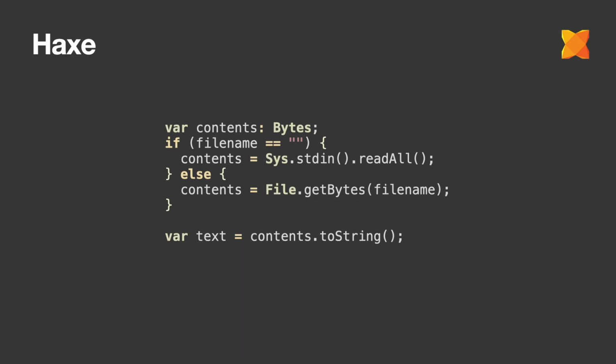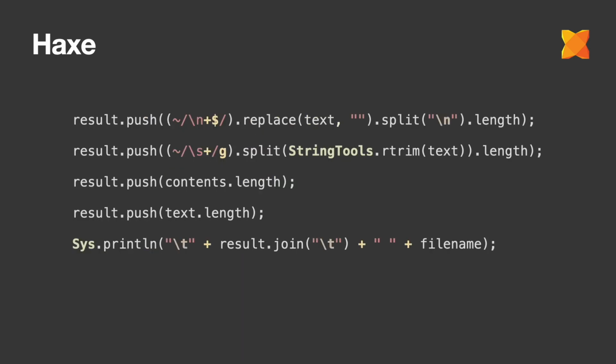This was one of the nicest, if not the nicest language with respect to getting bytes from I/O. Overall, it seems like a very straightforward language, which probably makes it nice to use in production. String tools is equivalent to the Clojure strings library and is provided with the language itself. This was useful, but it's unfortunate that we suffered the same issue as C# and Go, where we have to trim the text to get the count correct. The rest is the same as the other languages.